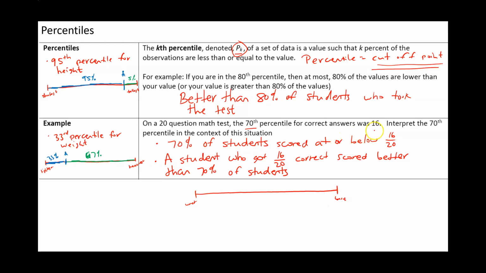Somebody who scored a 16 out of 20 is going to be somewhere here. That represents a 70th percentile, which means 70% of other students did worse than 16 out of 20, and then the other 30% did better. So 16 out of 20 is just a cutoff point. So percentiles are cutoff points, so that k% of values are below and the rest are above that cutoff point.